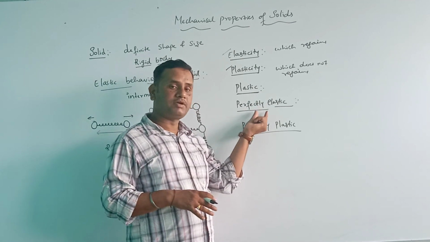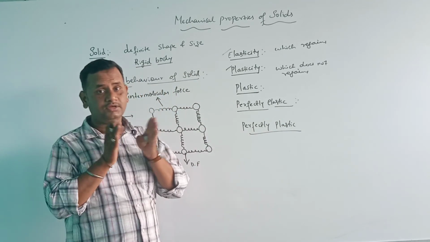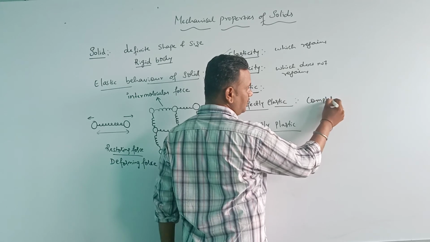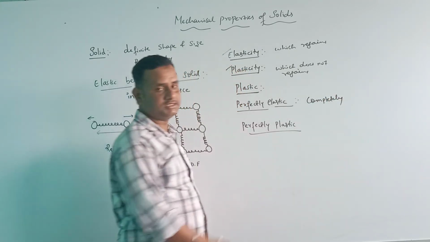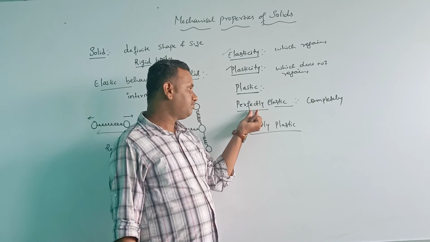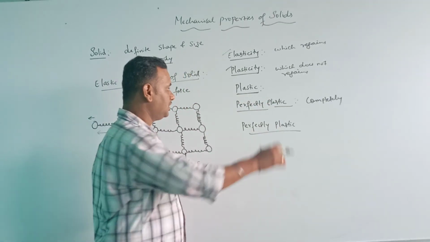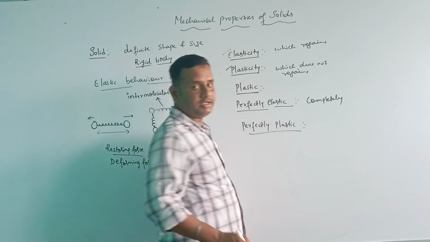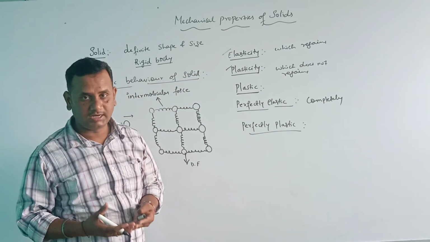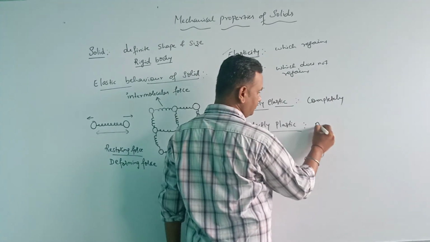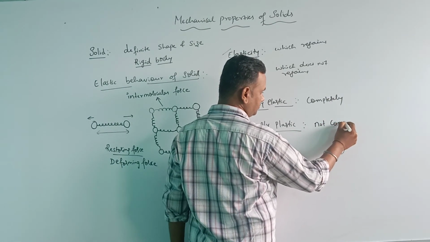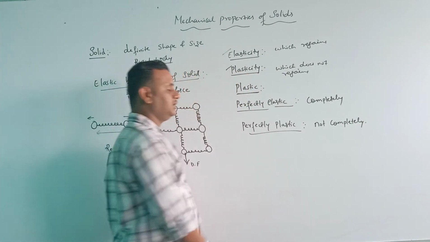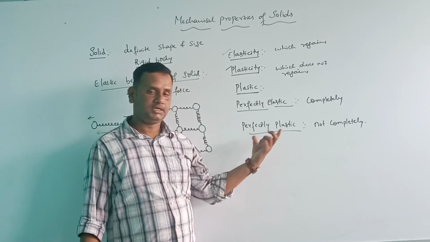Such a body is called perfectly elastic. And perfectly plastic means the body which does not regain its original shape and size, not completely. Such a body is called a perfectly plastic body.